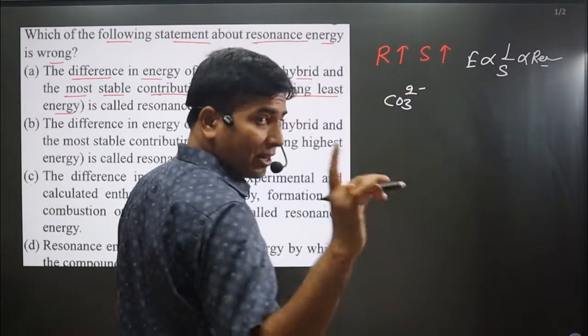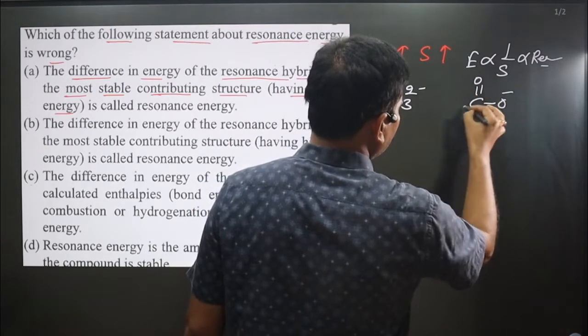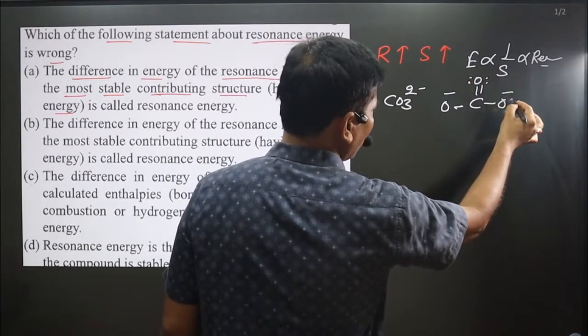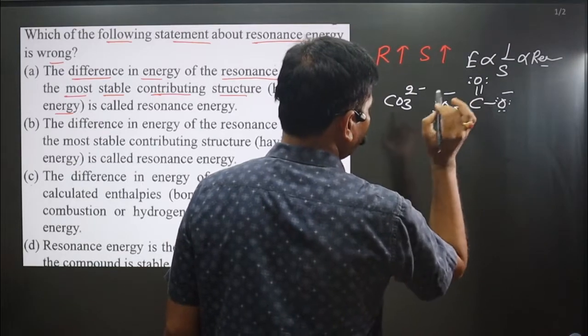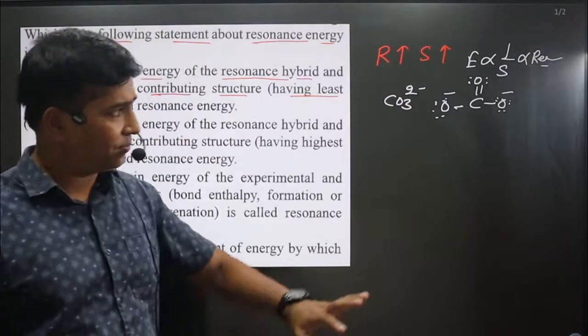If I draw the structure, you can see C double bond O, O minus on this side, and O minus on this side. Each oxygen has 3 lone pairs, we can mention them, but it is not required in resonating structures.